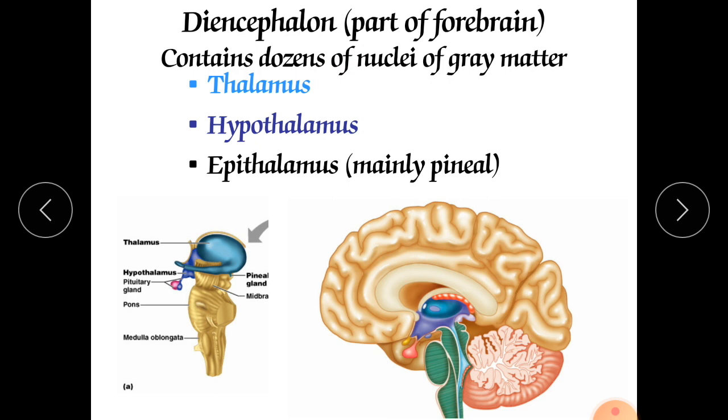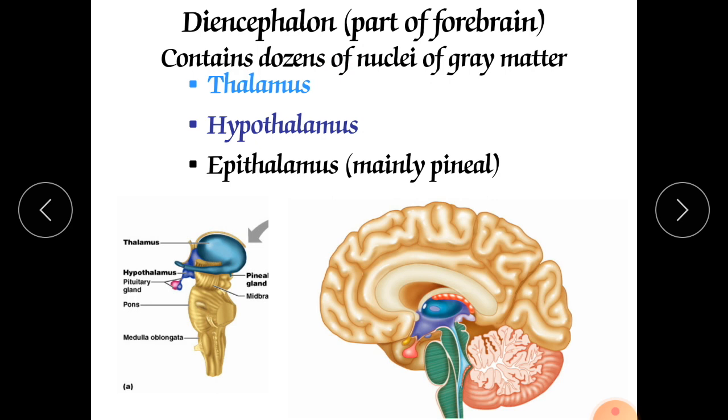Hypophysis is nothing but the pituitary gland. Hypophysis has two types: neurohypophysis and adenohypophysis. Adenohypophysis means anterior pituitary gland, and neurohypophysis means posterior pituitary gland, which transfer the various impulses through the hypothalamus and toward the hypophysis.